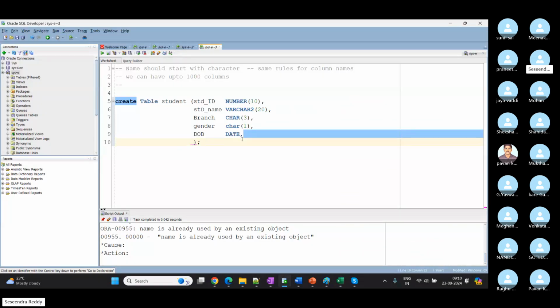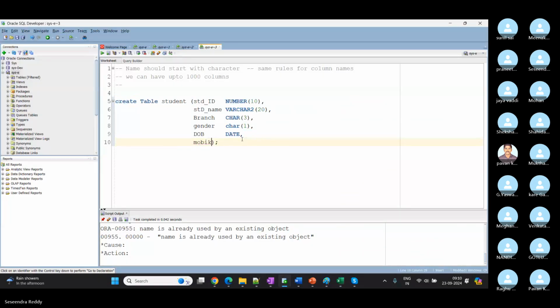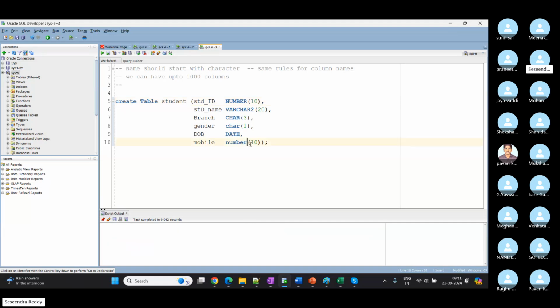What else? Mobile number, and it is a number data type having 10 digits. That's it, right? So create table student, then all these columns. I'm going to create it. So student created. We created one table structure to store the data. Select star from student. So we have our student table with 6 columns now.